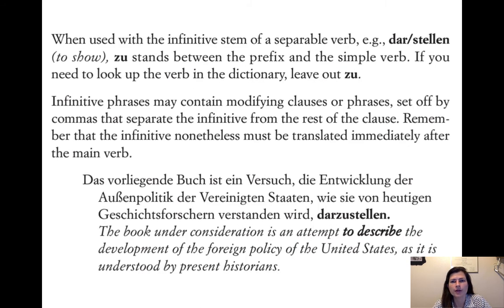So we have darstellen, of course, which we were just talking about. The dar is the separable prefix. Stellen is the regular part of the verb. Zu stands between, so you leave out zu when you look it up in the dictionary. And then we have: infinitive phrases may contain modifying clauses or phrases set off by commas that separate the infinitive from the rest of the clause. Remember that the infinitive, nonetheless, must be translated immediately after the main verb. Yeah, so in English, we want to have it first in the phrase, not last in the phrase, right? So this is the same sentence.